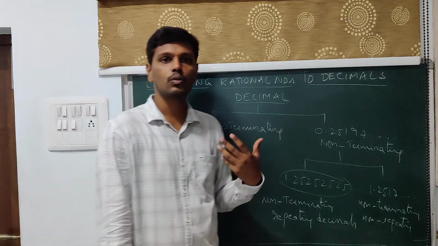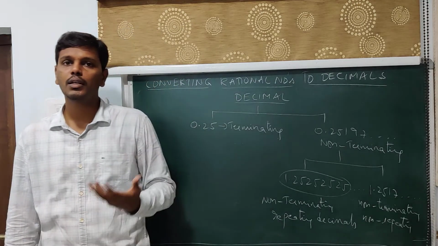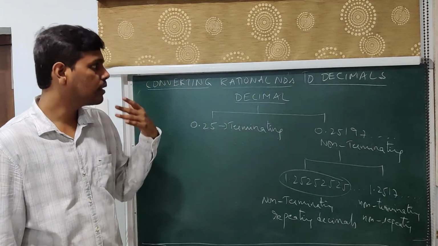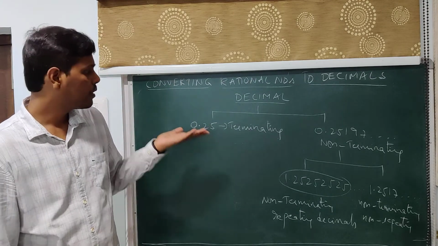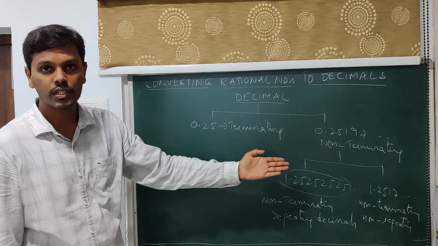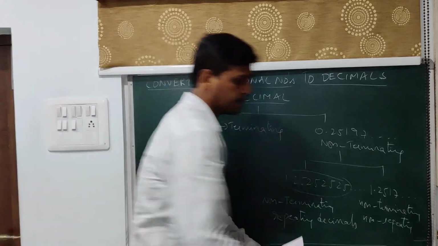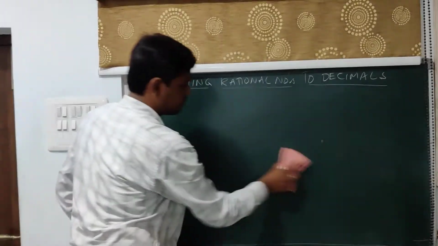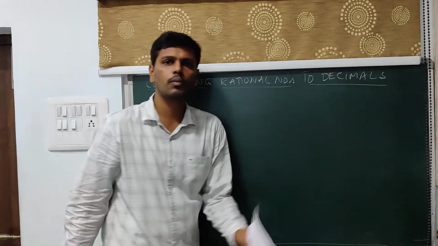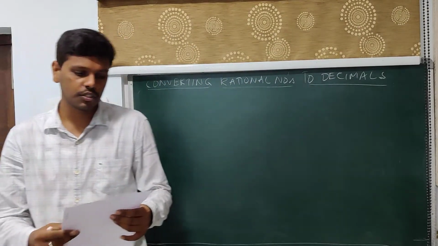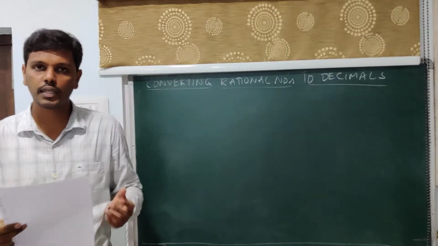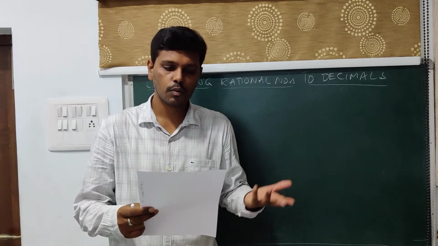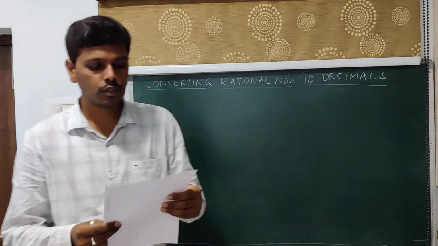Now what we do is try to convert a given rational number into a decimal expansion, and see which of these types of decimals the expansion takes. That is what we are going to discuss. I will be choosing problems which I have posted in the worksheet. Whatever problems I leave in the worksheet will be for your exercise, whereas the leftover problems I will be discussing now.